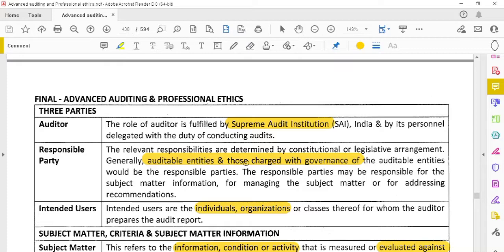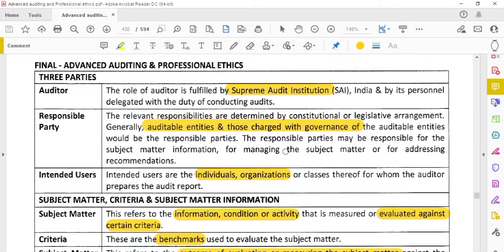And the intended users are any companies or shareholders to whom the auditor is preparing the audit report. These three parties are involved in the auditing of the PSUs.